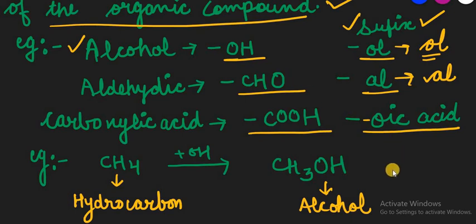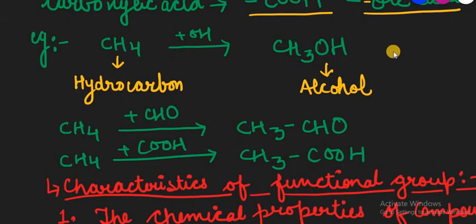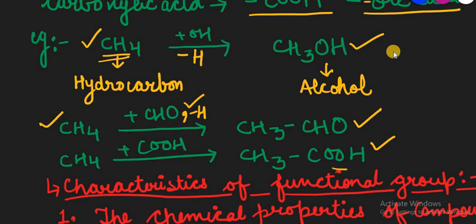Now for the functional group, for example, you have a hydrocarbon CH4. So add an OH group by removing 1 H from this hydrocarbon, and you will receive your alcoholic part. Now with the same hydrocarbon, we are again adding the aldehydic part. Now this comes in another category, which is known as aldehydic groups. Then another, this is the carboxylic acid part. This carboxylic acid part, you already know.